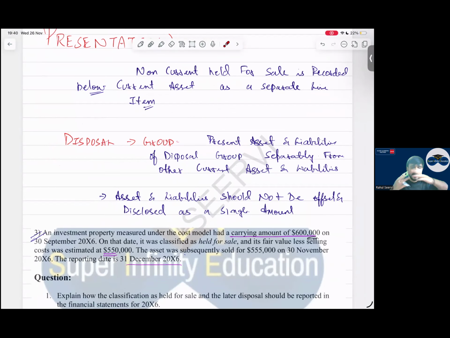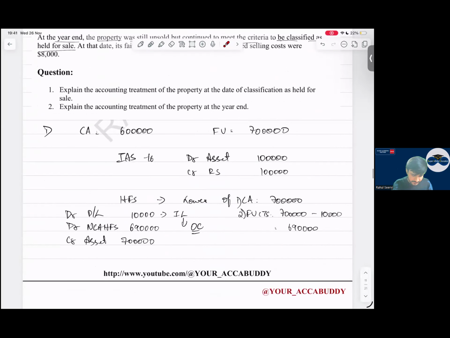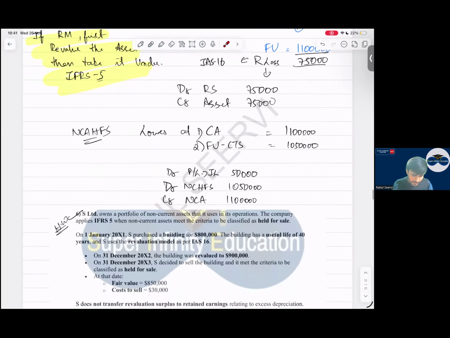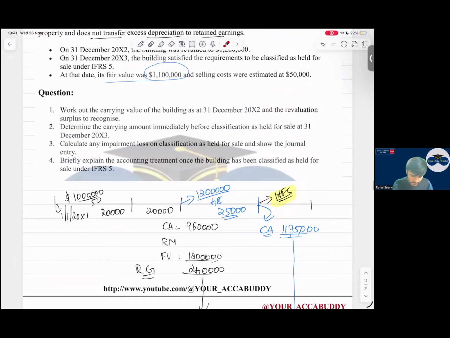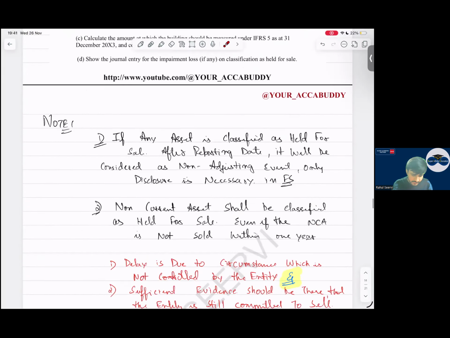Can we offset it? Theory question. Can we offset the assets and liabilities under a disposal group? No, you can't do it. So presentation also we have done. Okay, the revaluation we have already done.